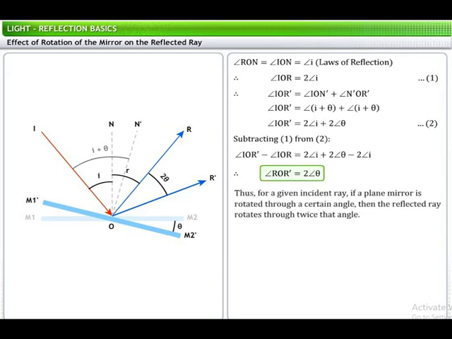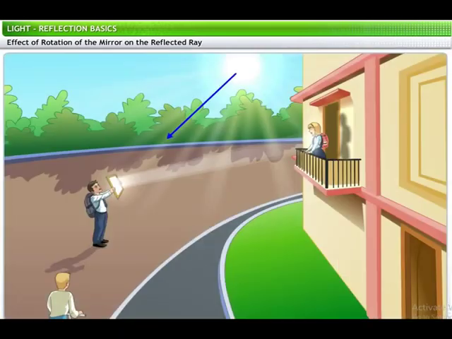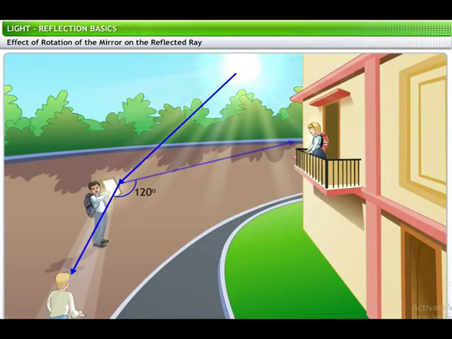Thus, for a given incident ray, if the plane mirror is rotated through a certain angle, then the reflected ray rotates through twice that angle. Hence, for the given problem, if the child has to direct the rays to a person standing 120 degrees apart, he has to rotate the mirror through an angle that is equal to half of 120 degrees, that is, 60 degrees.